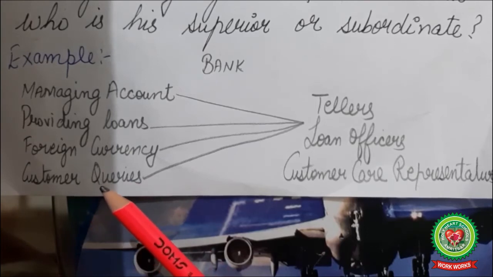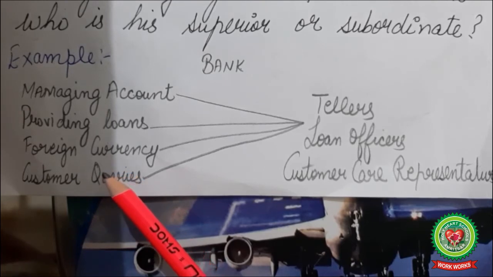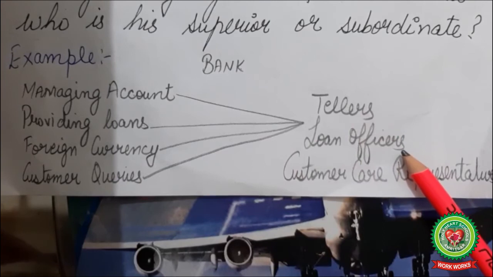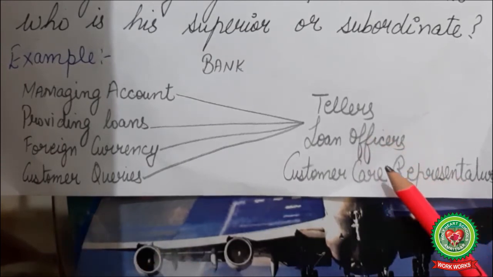For this, you have to delegate authority, and you have made officers for this: tellers, loan officers, customer care representatives, that is CRO. Now in the bank, authority is delegated to them and they will get their work done in a better way.